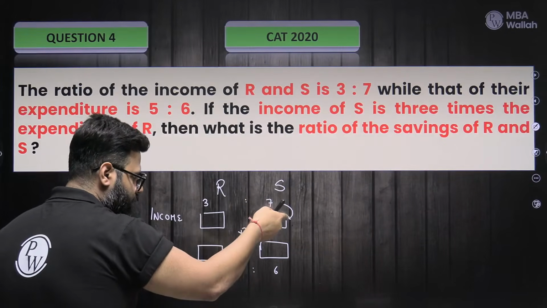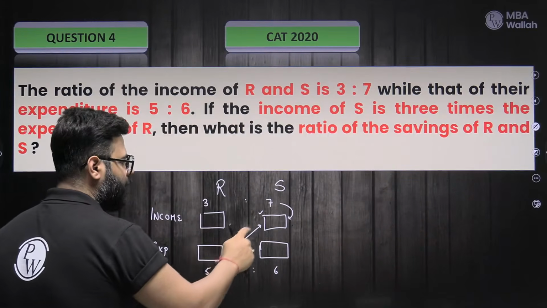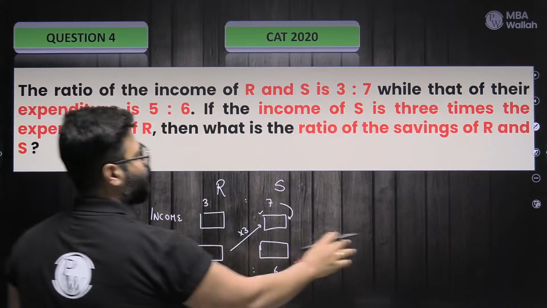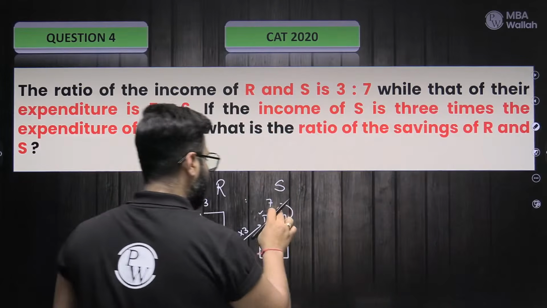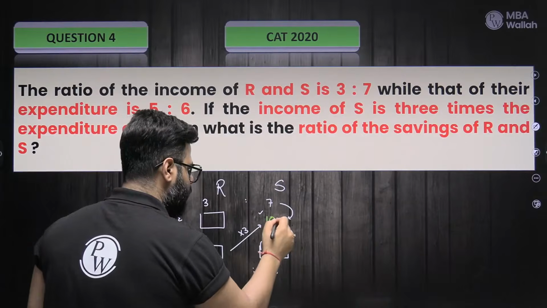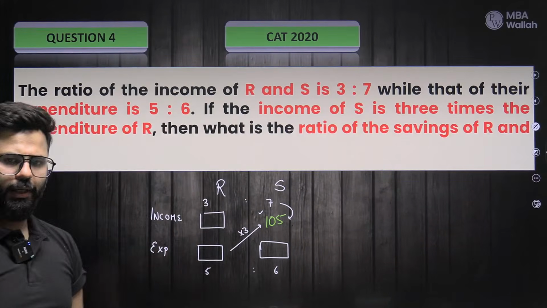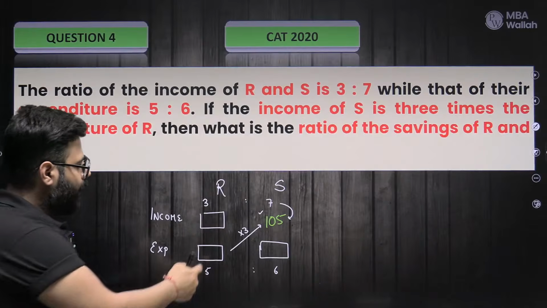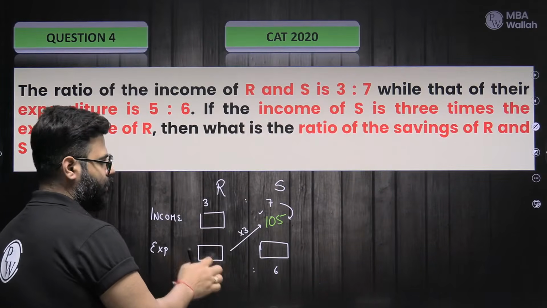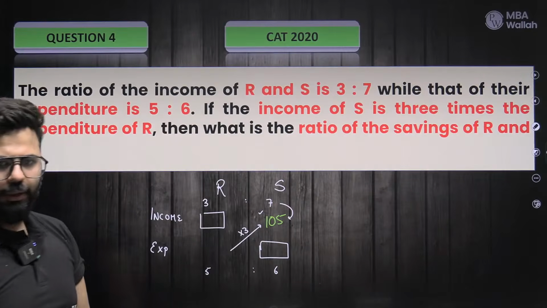And I know this has to do something with 7, something with 3, something with 5. 5 times 3 is 15, 7 times 15 is 105. Assume this to be 105 and everything will fall beautifully as per this 105, and you will get no fractions. That is my guarantee. Now tell me, what is this? Something into 3 is 105. What into 3 is 105?